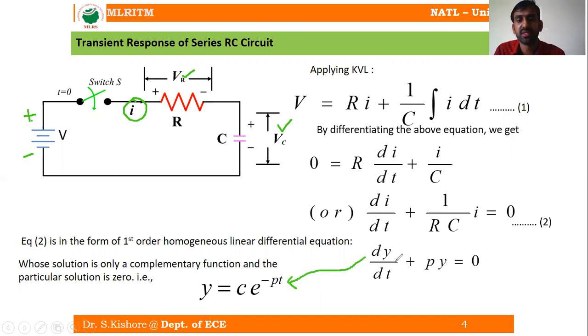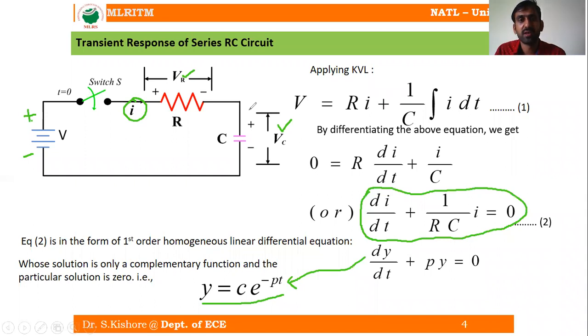So which is the form of this equation? dy by dt plus py is equal to 0. So we can have y is equal to c into e power minus pt. So now what could be the solution for this equation number 2?